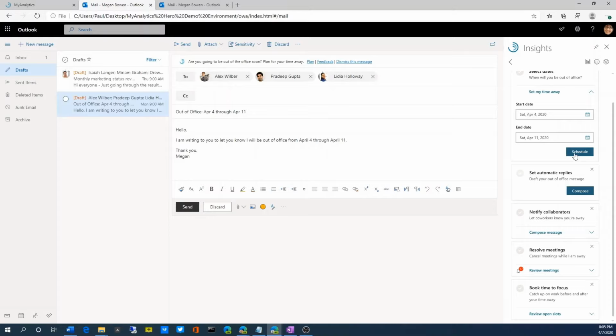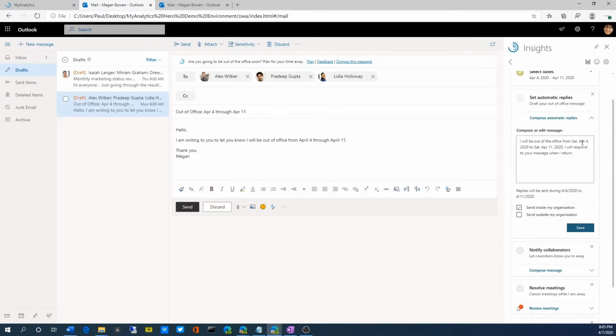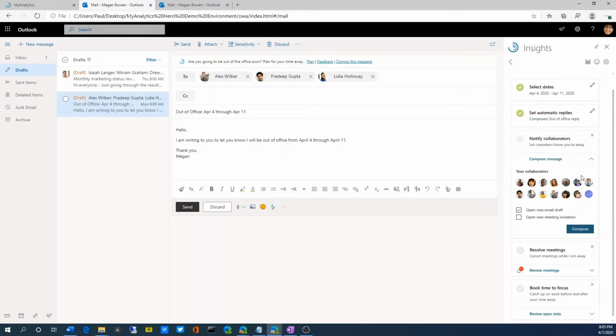And she can click on the schedule with a message, and she can send this outside of my organization or inside. She can also create a separate message for external recipients. She would click Save, compose the message. And here's the resolve meetings issues that may come up.